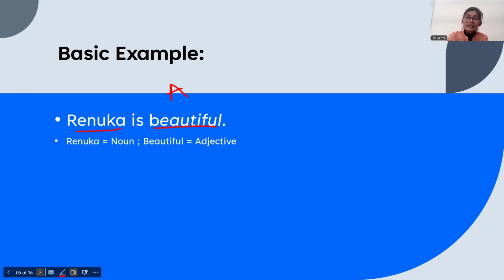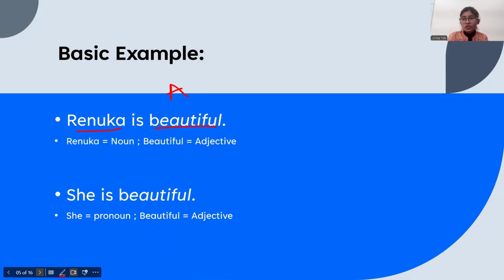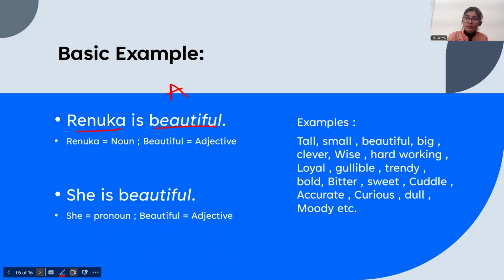We move forward and then we can say that she is beautiful, or we can say he is beautiful, or we can say he is tall. So in this case, the words he, she, what is this? This is a pronoun, right? This is a pronoun, and beautiful will be our adjective, or you can say tall is our adjective. Other adjectives: tall, small, beautiful, big, clever, wise, hardworking. These are some of the examples of commonly used adjectives which we use in our everyday lives.